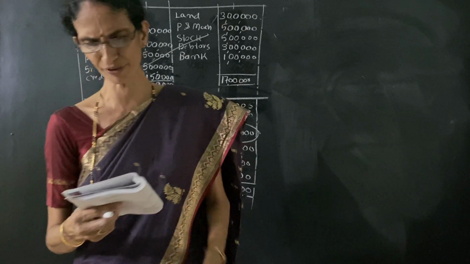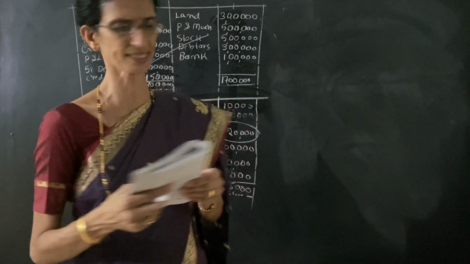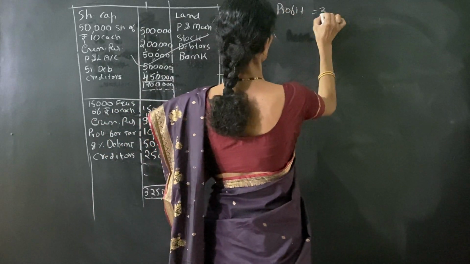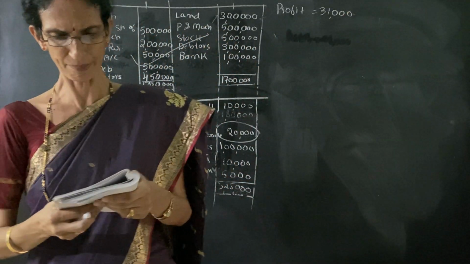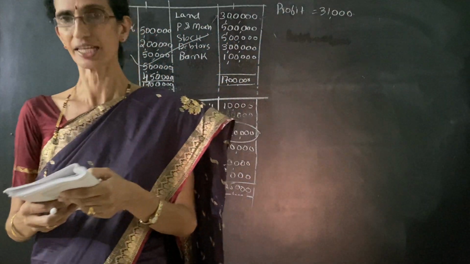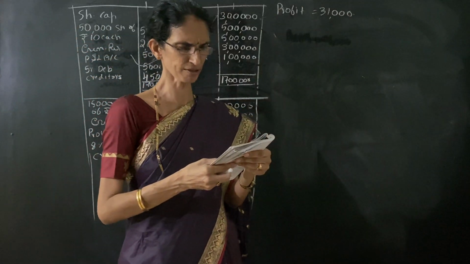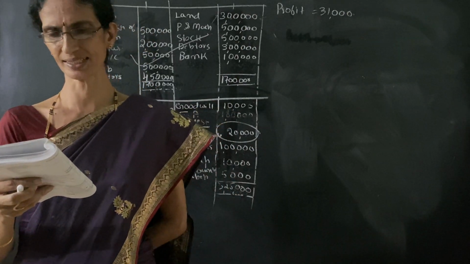The average profit of the company after deducting interest on debentures and taxes is 31,000. So profit is 31,000. Next, the market value of machinery, a fixed asset, is rupees 5,000 more. That means we have to add 5,000 to the fixed asset.